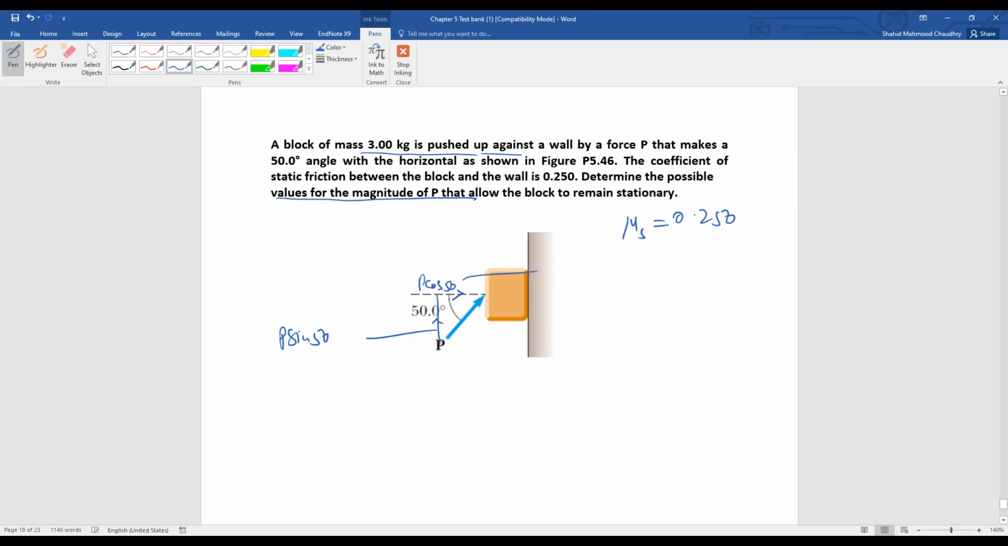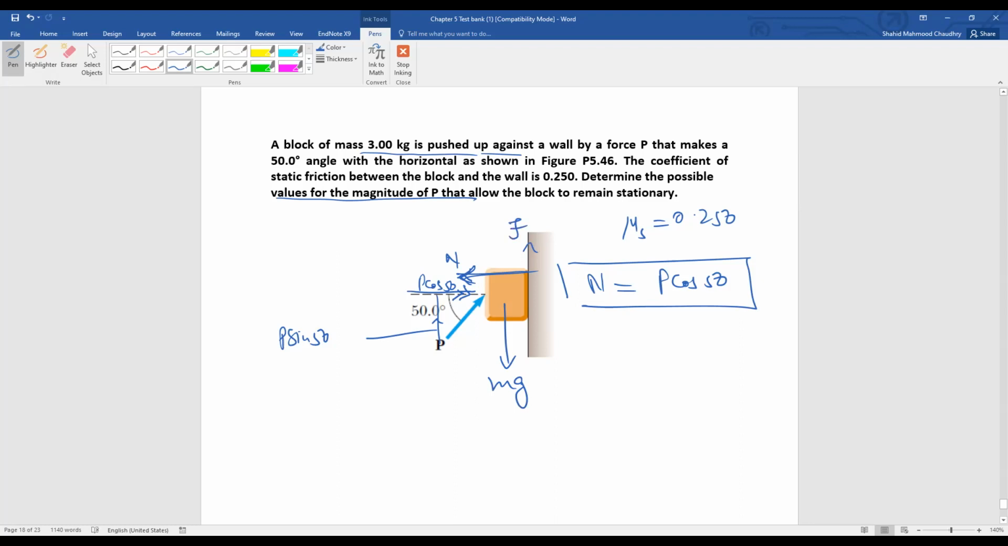So you have, this is the N. Normal is always perpendicular to the surface. So this is N. And this N is equal to what? This is in this direction and this is in this direction. So N is equal to P cos of 50. One equation is this one. The other equation we want to write, mg is downward. This block is going to move down, the kinetic friction, the friction will be upward.